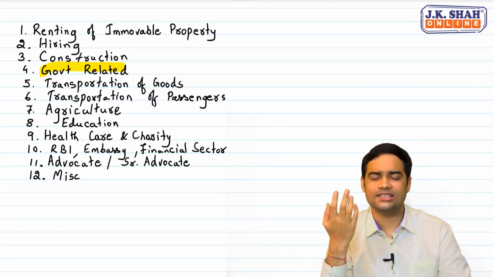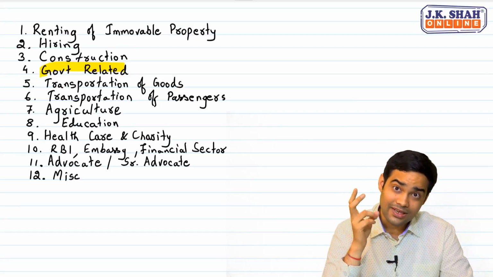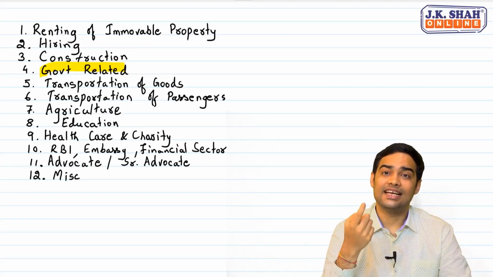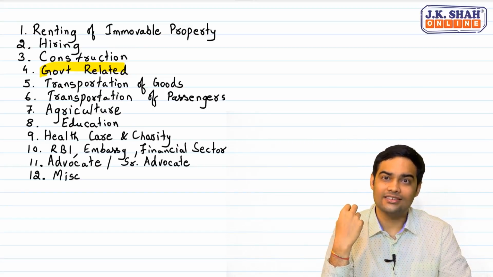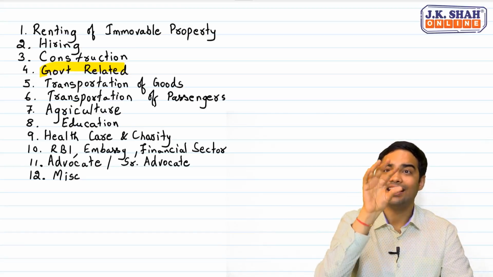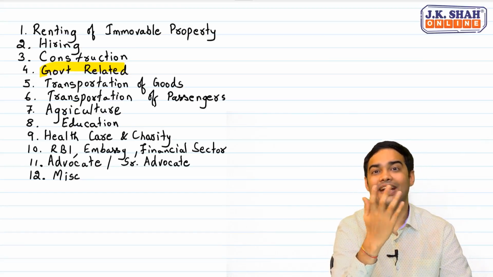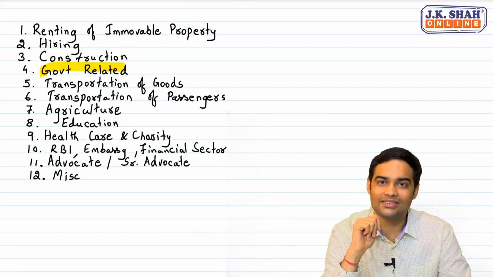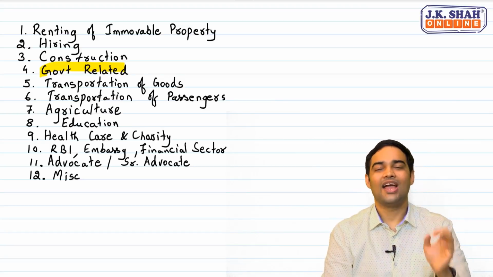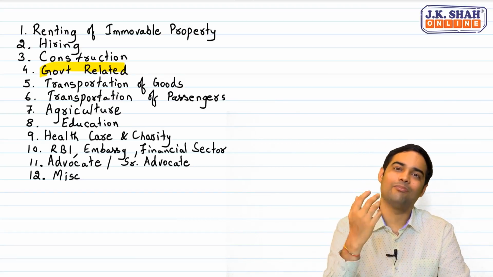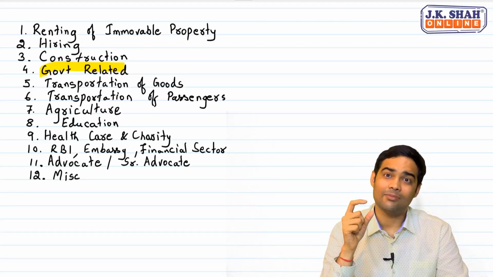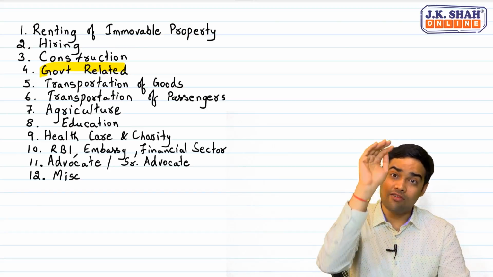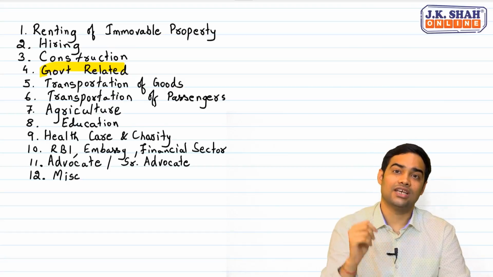FSSAI providing any services, GST would not be applicable. Any service provided to government being a function which is entrusted under 243G or 243W of the Constitution, like repair of electricity poles or maintenance of garden, where the goods element does not exceed 25%, again that also enjoys an exemption. And any fair price shop or a public distribution system, fair price shop, ration shop, earning commission, GST would not be applicable. So in government related, there are a lot of exemptions which are given.